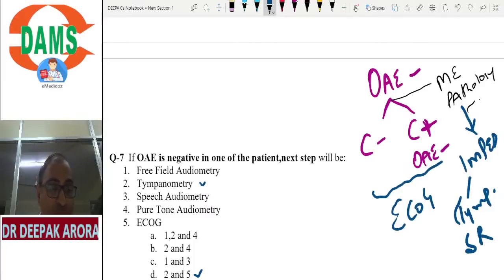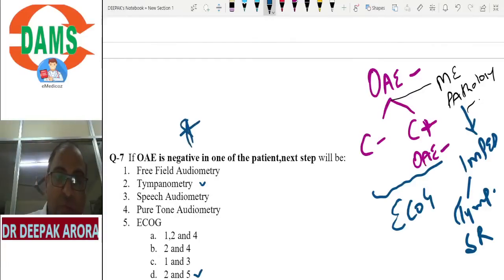I hope you're getting the concept. Revise with me, those students who are listening to me for the first time. OAE is negative. Three possibilities. Cochlea negative, or cochlea present but OAE negative. How will we rule out? Electrocochleography. Middle ear pathology, impedance audiometry. Answer second and fifth, so the option will be second and fifth. Clear? This question can be repeated again.